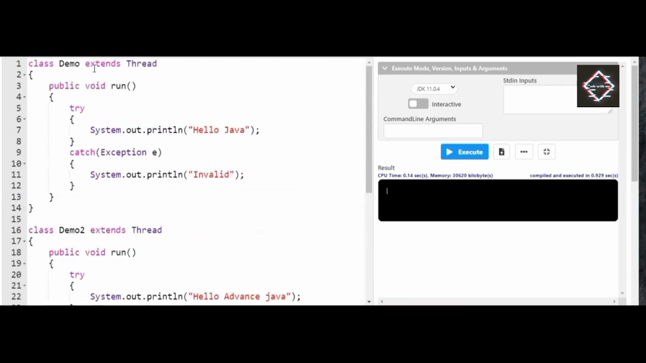Now what I will do, friends, I'll just take this out and I'll implement a Runnable interface. I'll just copy this out.